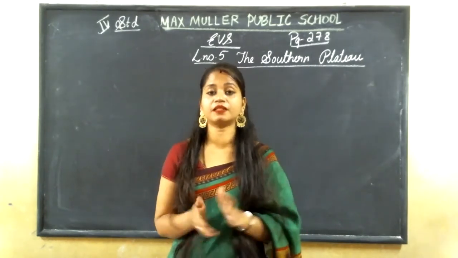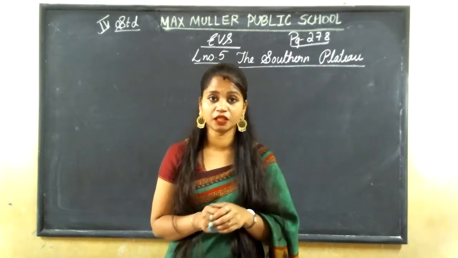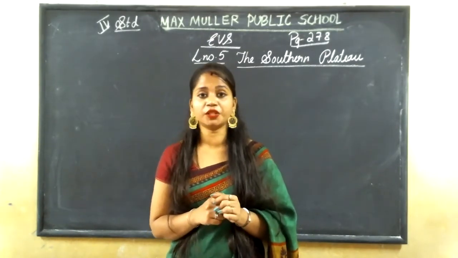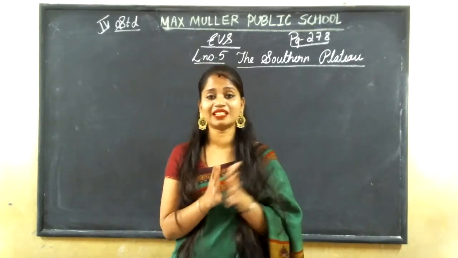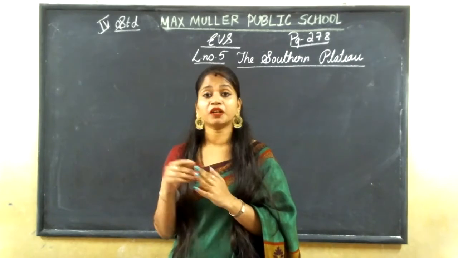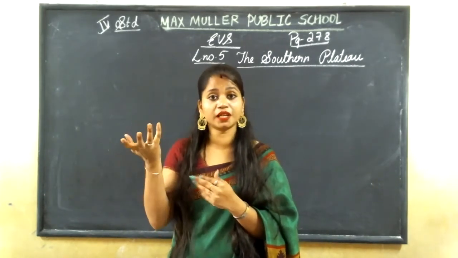According to the places, our India is divided into 6 physical divisions, right? In the Western Desert, it is very sandy, a desert place. In the Northern Mountains, we can see more mountains.